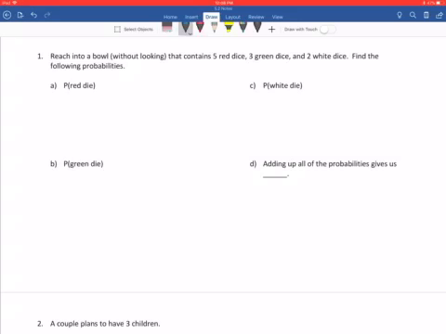Okay, so here's our first example. Let's suppose we were to reach into a bowl without looking that has 5 red dice, 3 green dice, and 2 white dice in it. Find the following probabilities. Okay, so our denominator is the total. So the total different dice that we could pick from is 10. And I'm specifically interested here in the probability of pulling out a red one. So 5 out of those 10 are red. If I'm going to give my answer back as a fraction, I have to give it in lowest terms, so that would be 1/2. I could also give this back as 0.5 or as 50%, depending on how they ask for it.